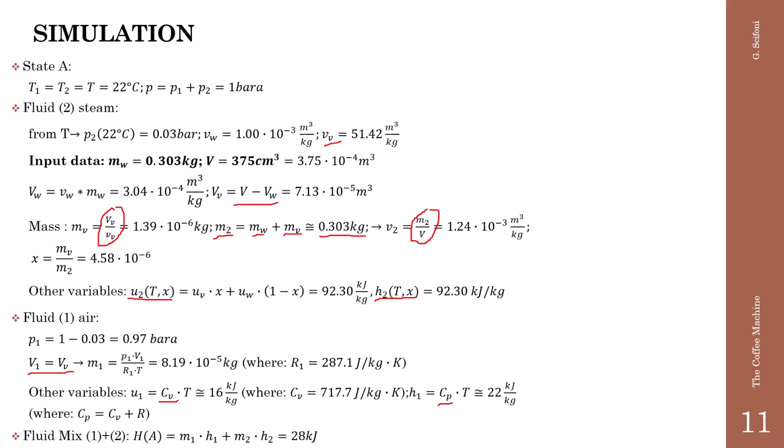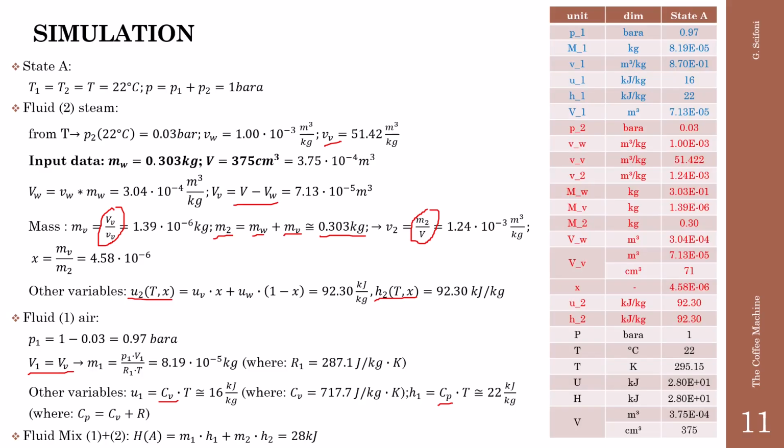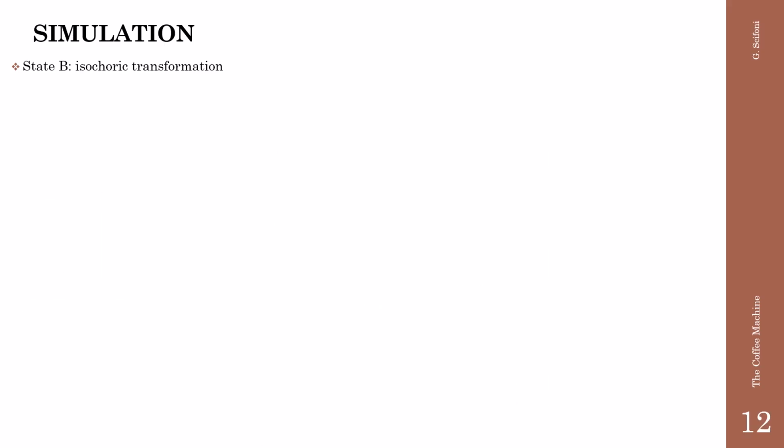Finally, we can find for the fluid mixture the total enthalpy as the sum product of the masses and the specific enthalpies. We find 28 kJ. We assume all the findings in the table aside. In blue we have the properties for the air, in red the properties for the steam, and in black the properties for the mixture. What about the state B?